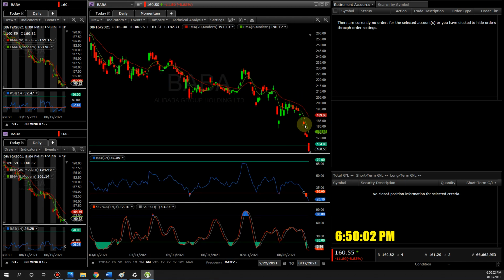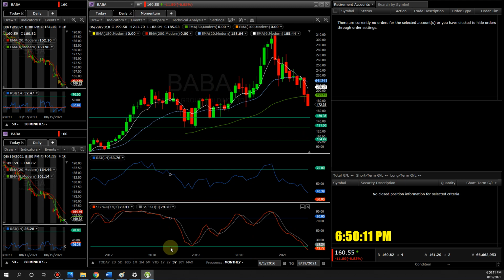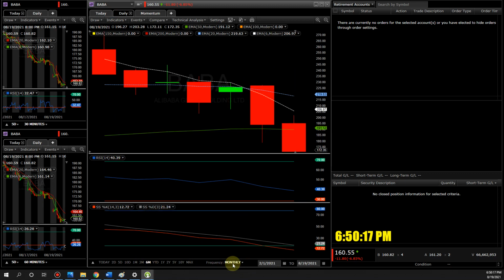I see this is going to bounce pretty soon. It has been severely oversold, but look at all this resistance right here. Resistance right here. Resistance right here, before other resistance comes into play. You look at the daily right here on the bigger time frame. This stock has all kinds of resistance ahead of it.